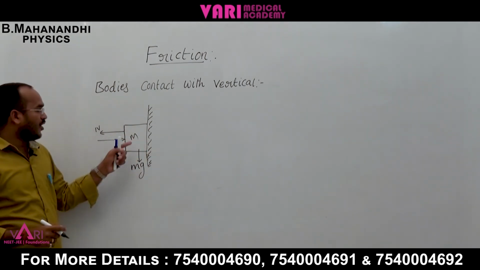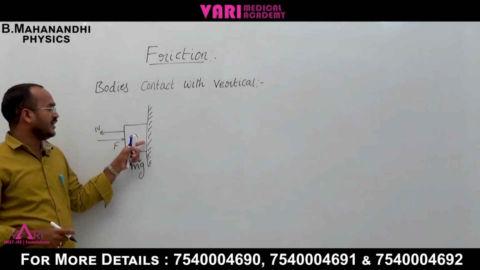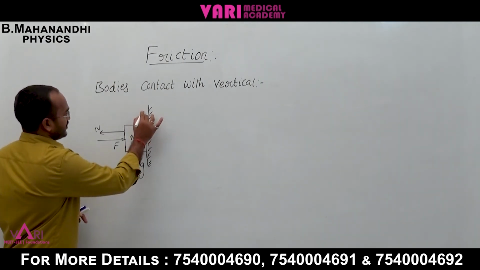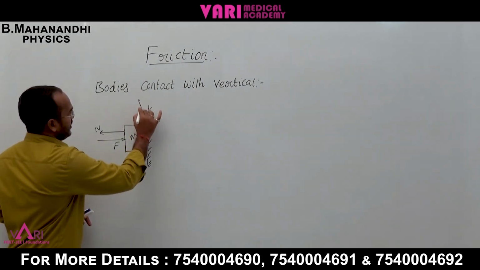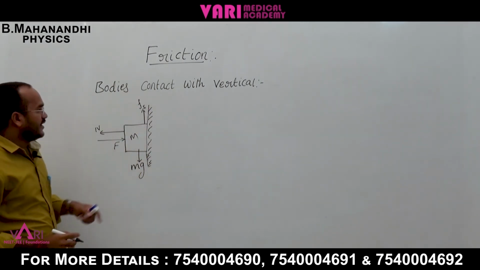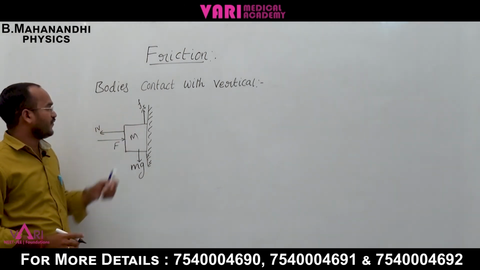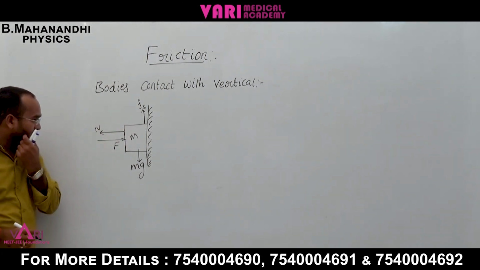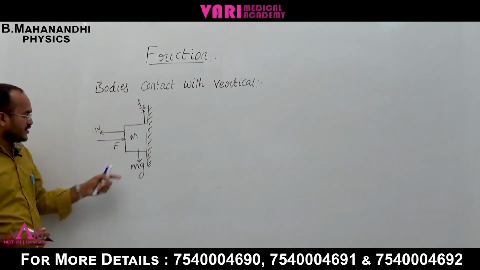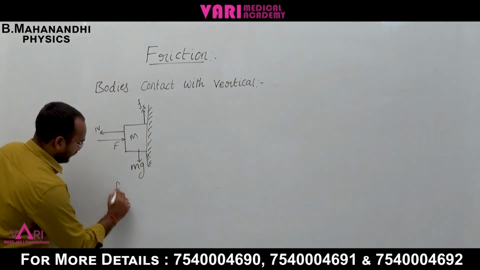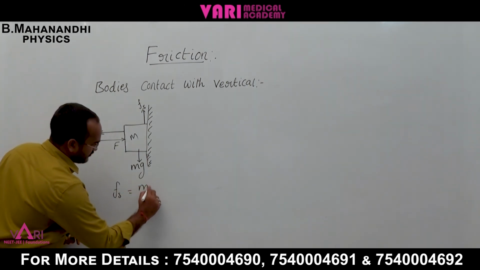Between the two bodies the frictional force is produced, the frictional force Fs is the upward frictional force. Now here the frictional force Fs is equal to mg.